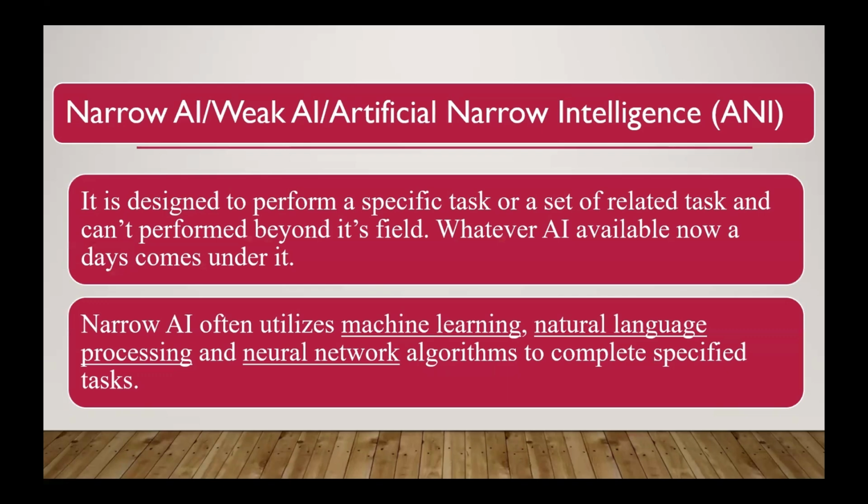This type of AI is designed to perform specific tasks or a set of related tasks and cannot perform beyond that. For example, we are designing speech recognition. This AI is used only to recognize speech. But if I try to use it for image recognition, it cannot perform image recognition. It can only recognize speech. It cannot perform the image task. So this is the drawback, or limitation, of narrow AI, because if we design it for a specific task or a related task, then only it can perform that task.